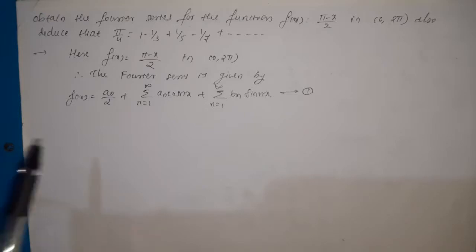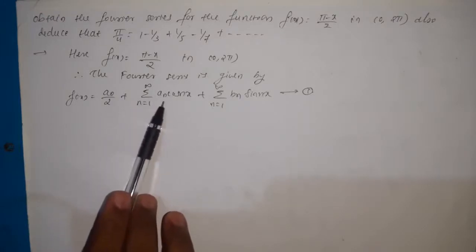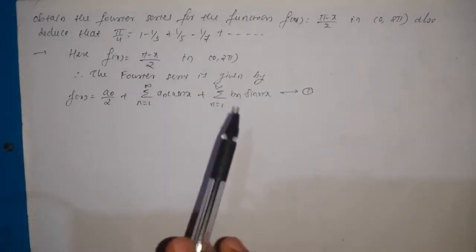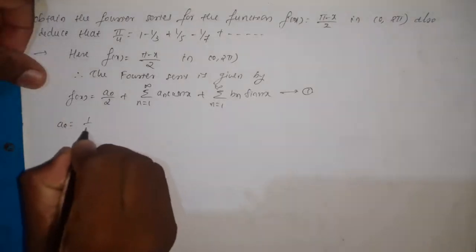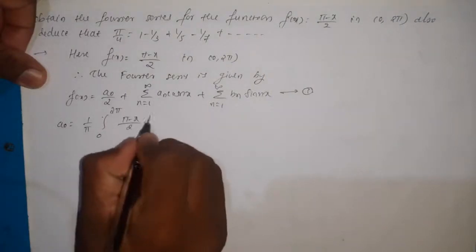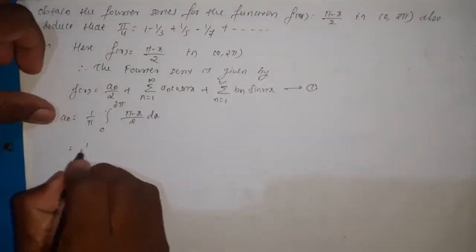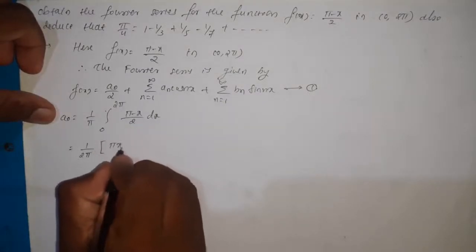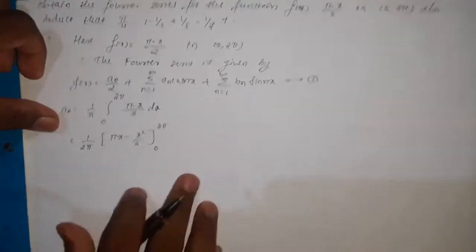Hence the Fourier series is given by f of x equal to a naught by 2 plus summation over n equal to 1 to infinity a n cos nx plus summation over n equal to 1 to infinity bn sin nx. Now here we know that a naught equal to 1 by pi integration over 0 to 2 pi (pi minus x) by 2 dx, means f of x dx. So therefore 1 divided by 2 pi, because 2 is constant, and integration of this one is pi x minus x square by 2 from 0 to 2 pi.